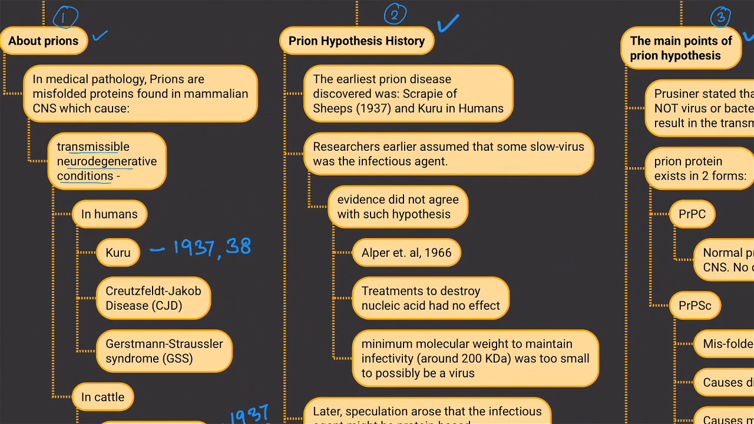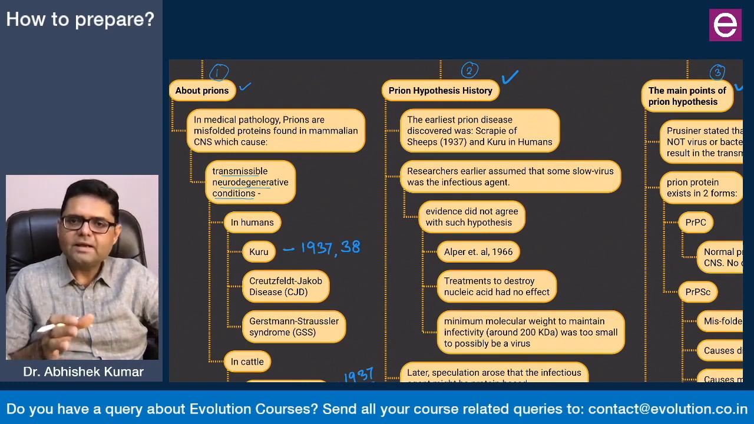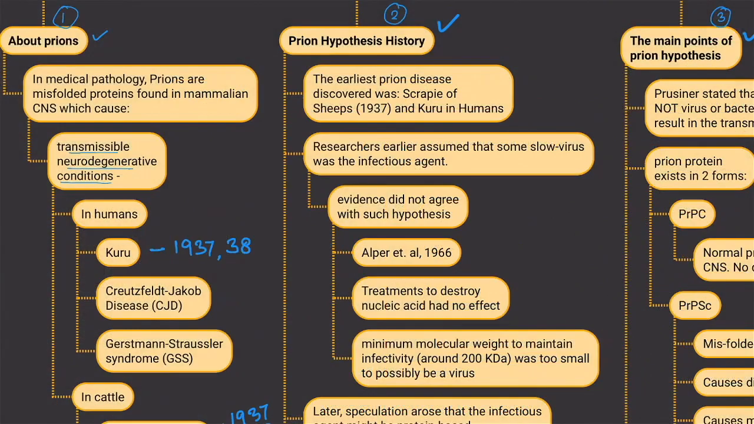Prion hypothesis has a little bit of history, and because this history is something that leads to the main proposals of the prion hypothesis, therefore mentioning history is important. Let me make it very clear to you that in all the cases, history is not an important thing to be mentioned, but in case of prion hypothesis, history is important to be mentioned. So the history of the prion hypothesis starts with 1937, when among the earliest prion diseases discovered were scrapie disease in sheep and Kuru in humans.